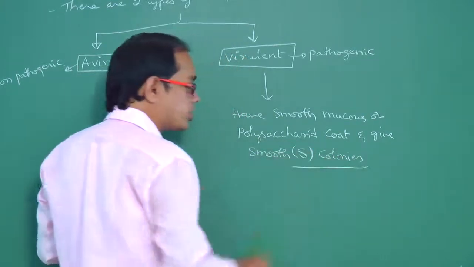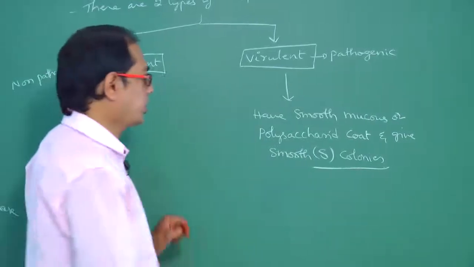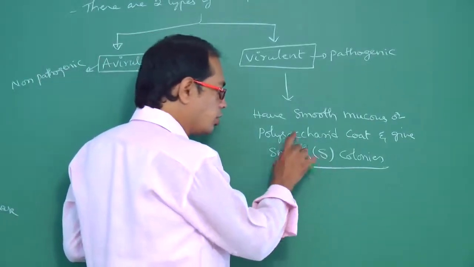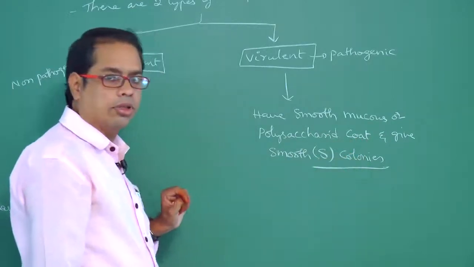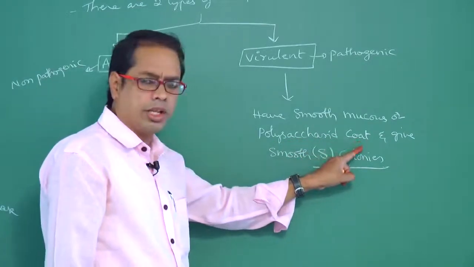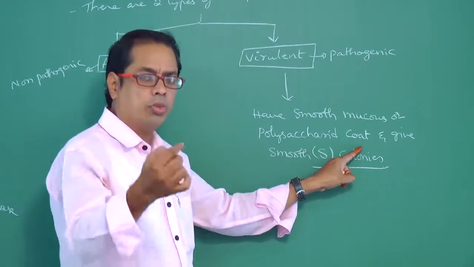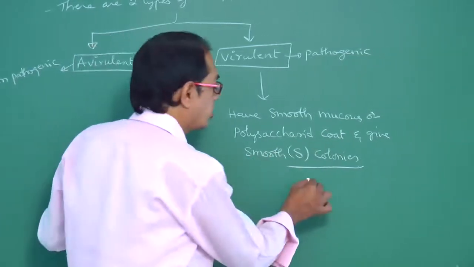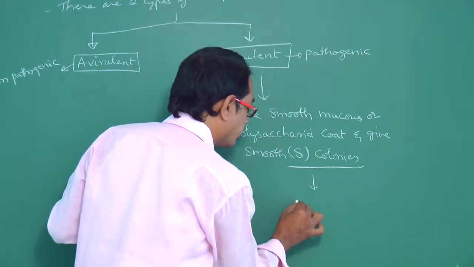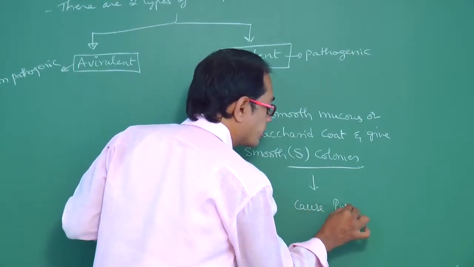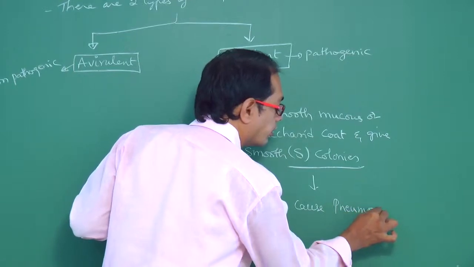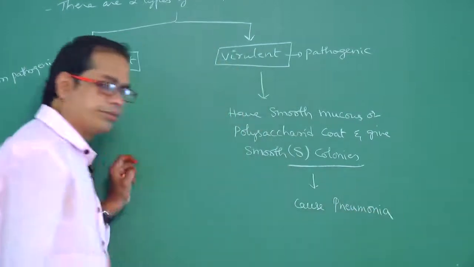Smooth colonies means S strain. So if they produce capsule, means coat is also called capsule. If coat is present means pneumonia disease will occur. So they cause pneumonia.